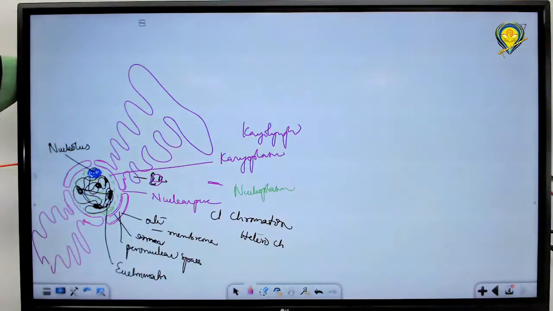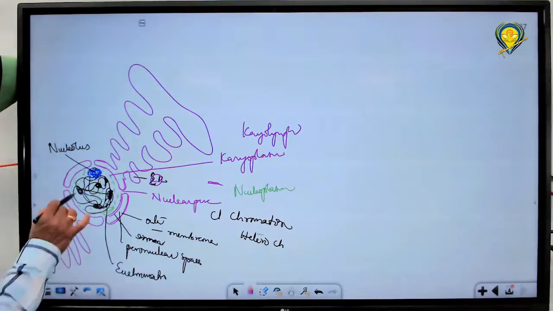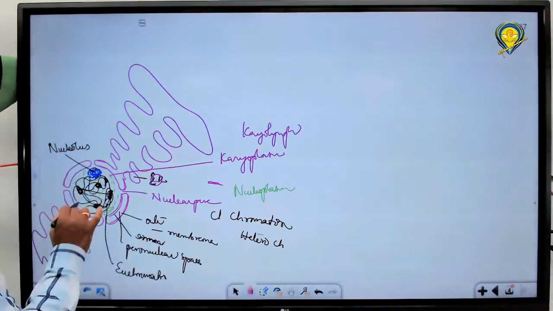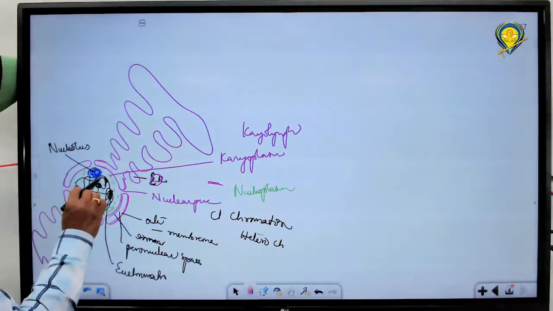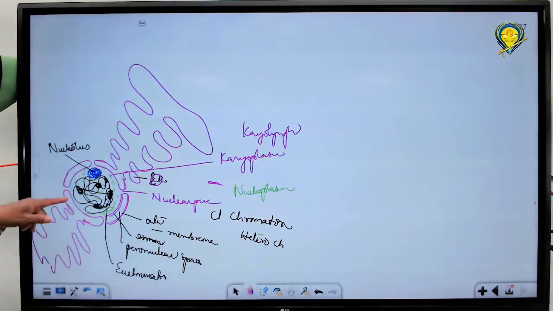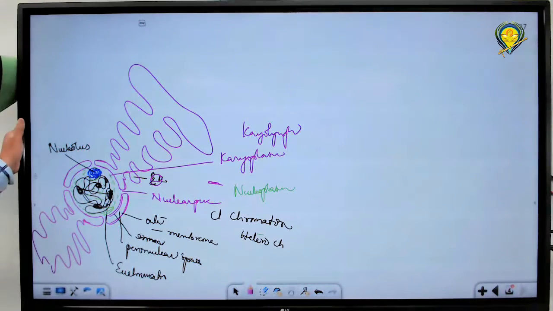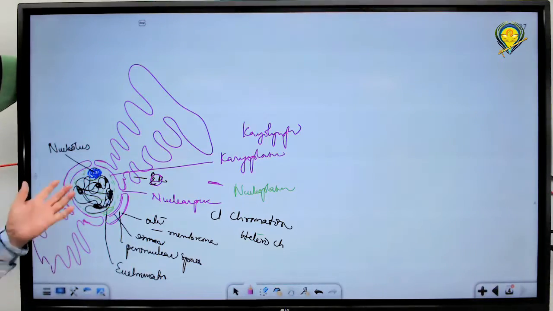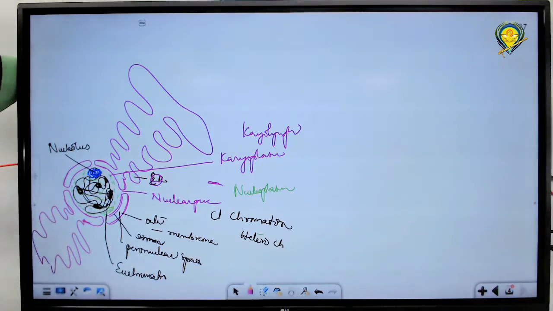Karyoplasm, nucleoplasm, karyolymph. This fluid-like substance is spread with different types of materials like chromatin. Chromatin is a network of nuclear proteins. We call it chromatin always in the form of a network: thread-like structures twined together to form a complex network. In addition to chromatin, there is a spherical ball-like, non-membranous structure observed in the nucleoplasm, called the nucleolus.